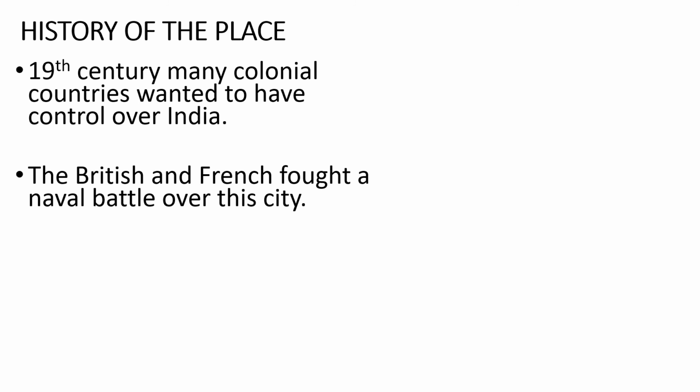It has a very long history. In the 19th century, many colonial countries wanted to have control over India, especially colonial powers like the French and Britain. They even fought a naval battle over this city.